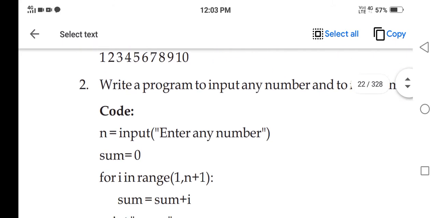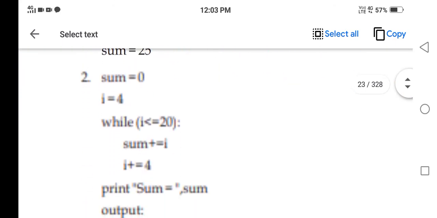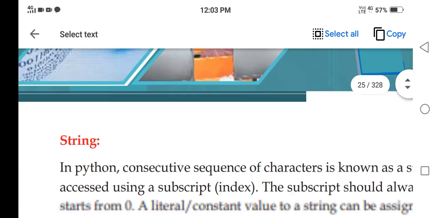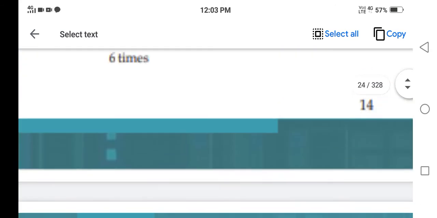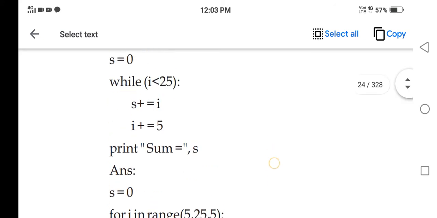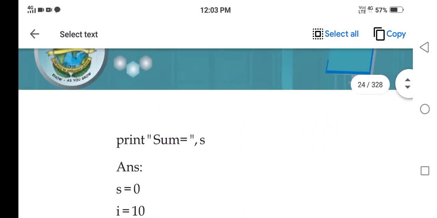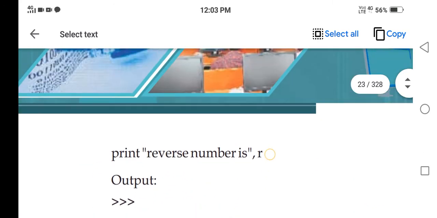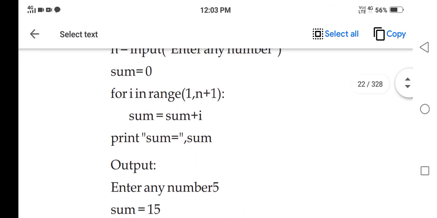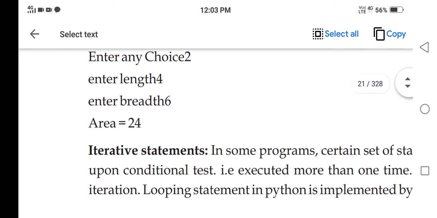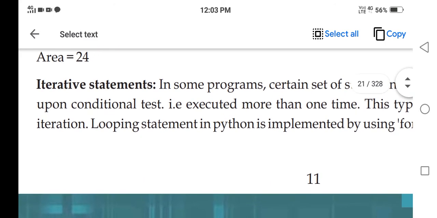Now we take another one. After sequence, we have gone to selective, and we have a third approach, known as iteration. Iteration is defined as repeated execution of a set of statements present in the loop. It can be a for loop or a while loop.